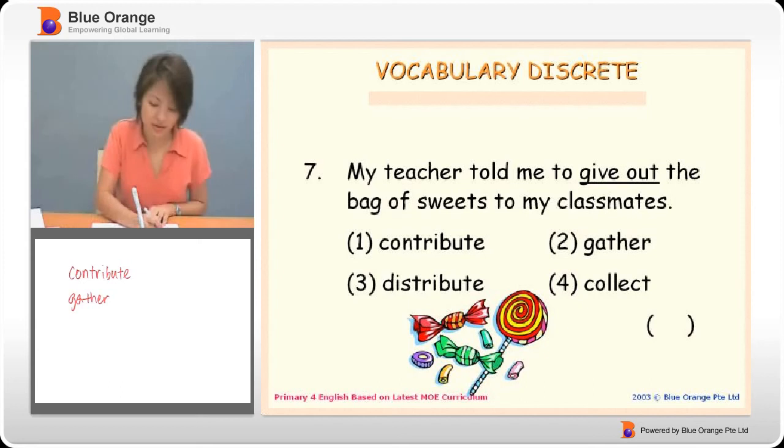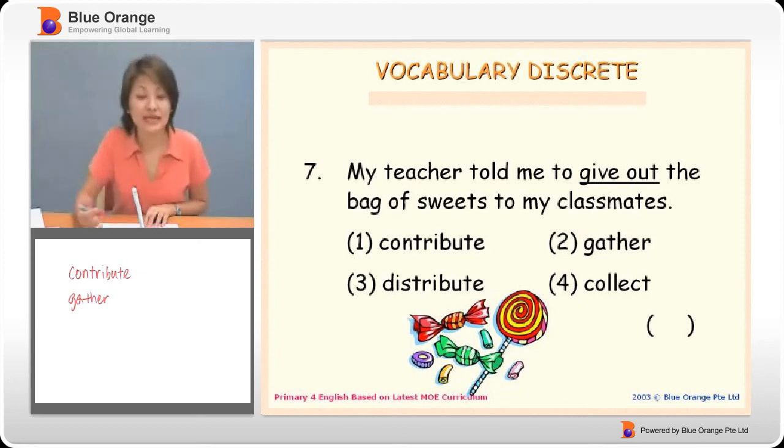Number 2, to gather. Right, we gather leaves, we gather shells at a beach. Okay, that means to collect. But in this case, when we give out, we are not collecting anything. And option number 3, distribute. A lot of times the teacher will tell you to distribute the worksheets or to distribute the books. That is to give to your friends.